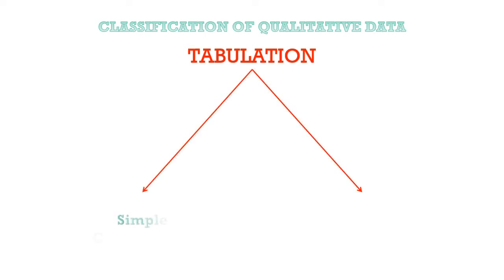From the previous tutorial, we completed the frequency distribution kind of sums where we had to put the tally marks, the less than type cumulative, more than type cumulative and all that. That was the quantitative data. Now we move forward towards the qualitative data, that is the classification of qualitative data. In other words, tabulation. Now tabulation means preparing tables, and this tabulation has two types. First, simple classification. Second, manifold classification.